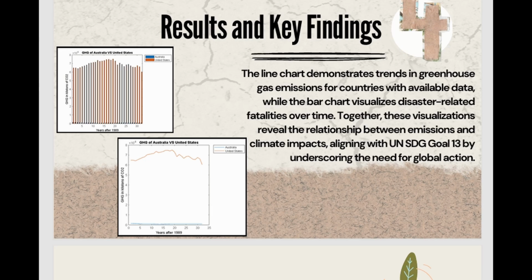First off, results and key findings. As you can see, the line chart demonstrates trends in greenhouse emissions for countries the user has selected, of course, with the selected available data. While the bar chart visualizes the disaster-related fatalities over time, together they visualize the relationship between emissions and climate change impact, aligning with UN Goal 13 by underscoring the need for global action.